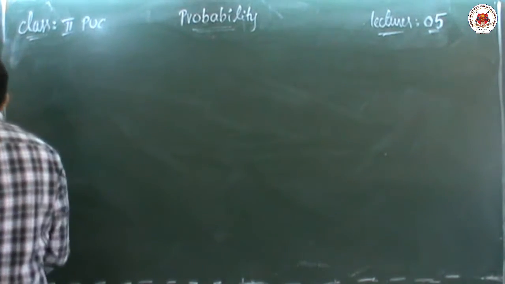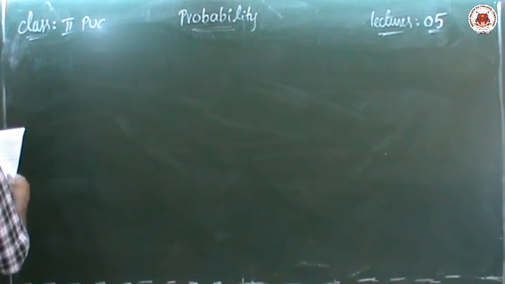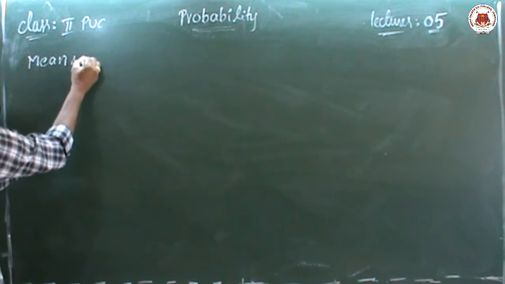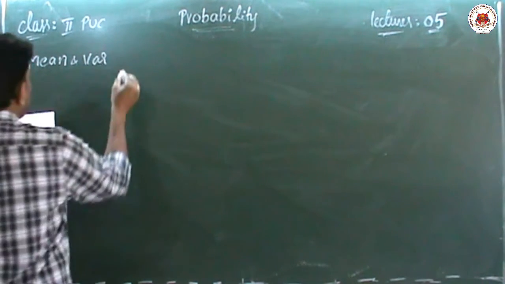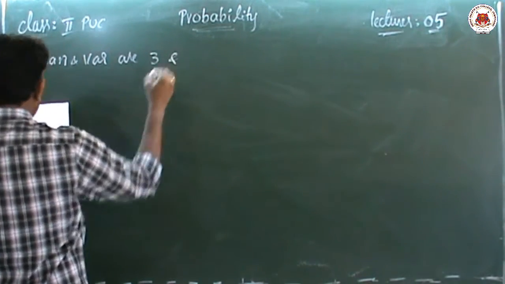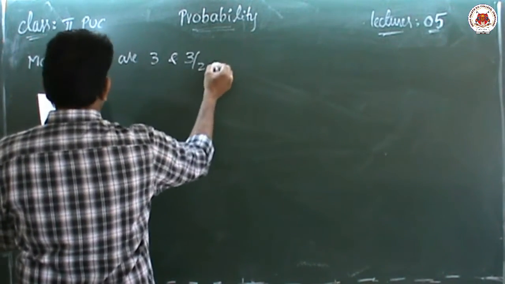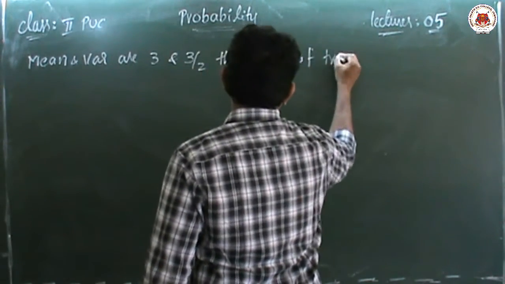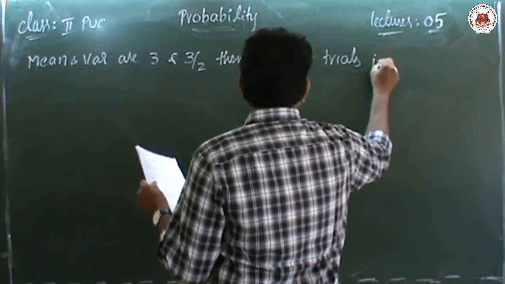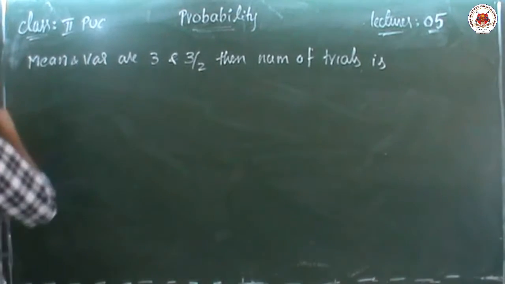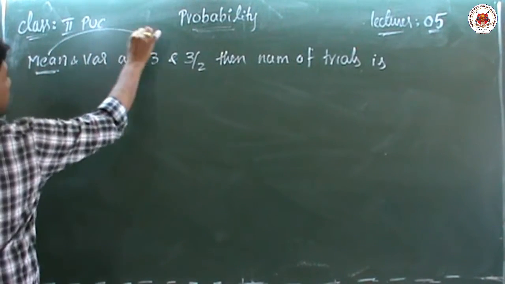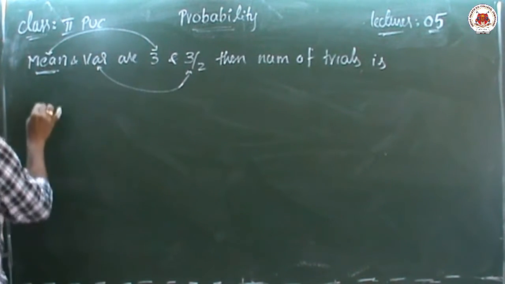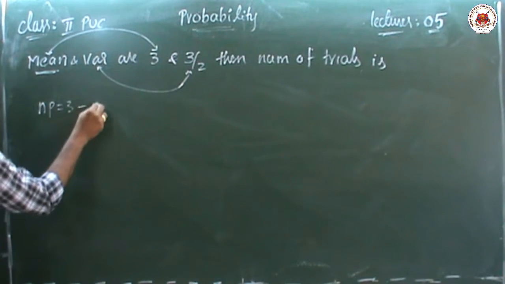The next question is: mean and variance are 3 and 3 by 2. Then the number of trials is? Children, here he has given the mean value. Mean value is 3 and variance value is 3 by 2. So what is mean? Mean means we know NP. NP equal to 3, first equation.